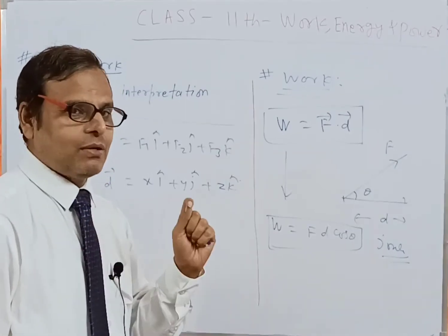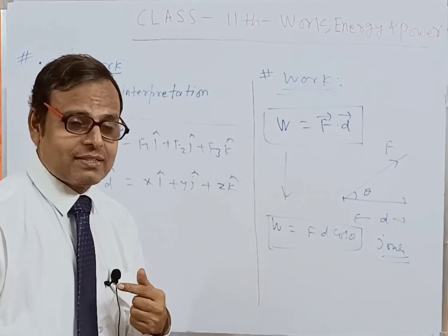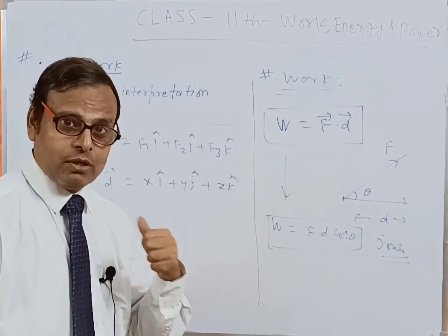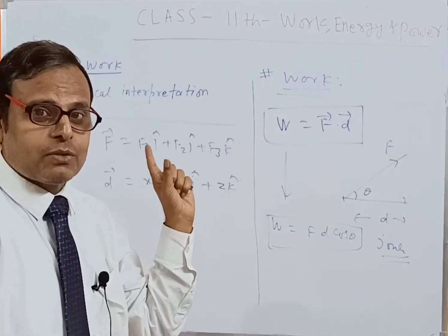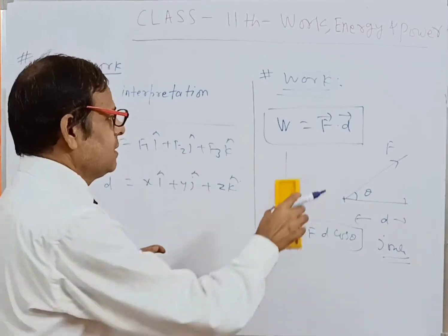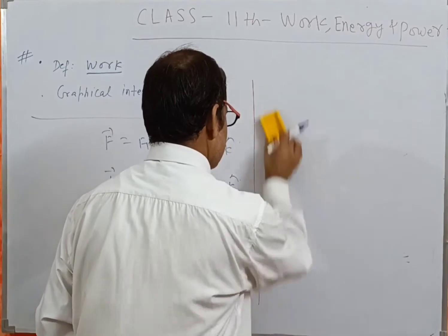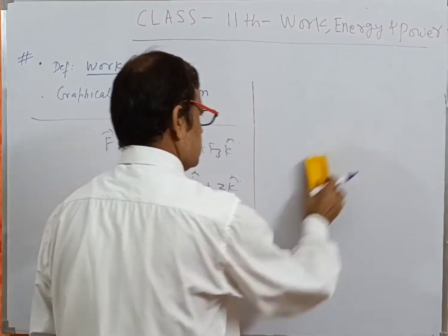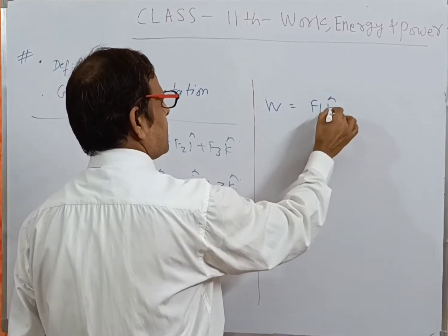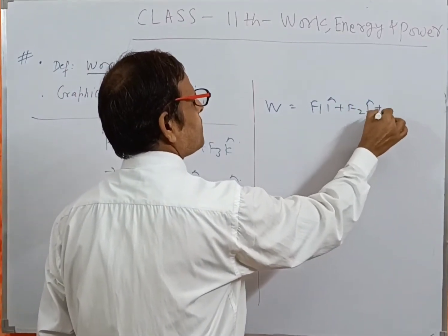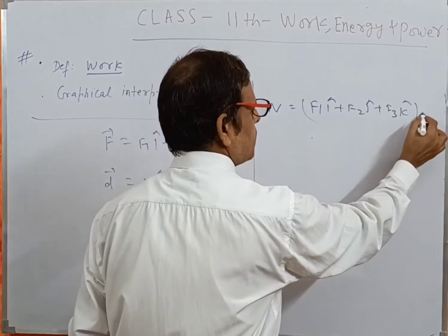You know very well about the dot product and how to calculate it. I have explained the concept in my dot product lecture. You can watch that. So now, if you want to calculate it in the form of dot product, then W is equal to F1 i cap plus F2 j cap plus F3 k cap dot the displacement vector.